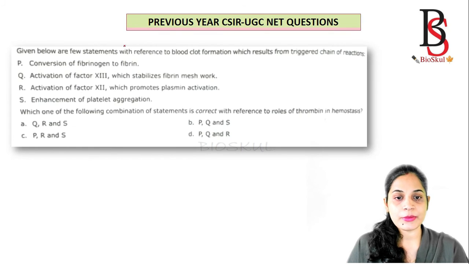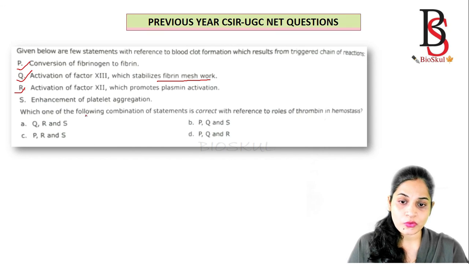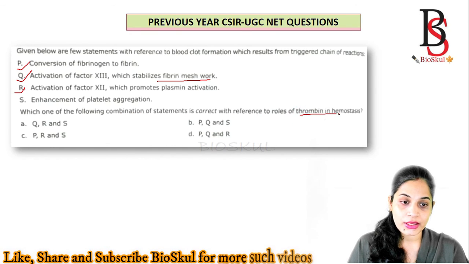So let's see a previous year CSIR NET question. Given below are a few statements with reference to blood clot formation, which results from a triggered chain of reactions. The conversion of fibrinogen to fibrin; activation of factor 13, which stabilizes the fibrin meshwork; activation of factor 12, which promotes plasmin activation. We have studied it. Yes, this one is correct. This one too. Enhancement of platelet aggregation.